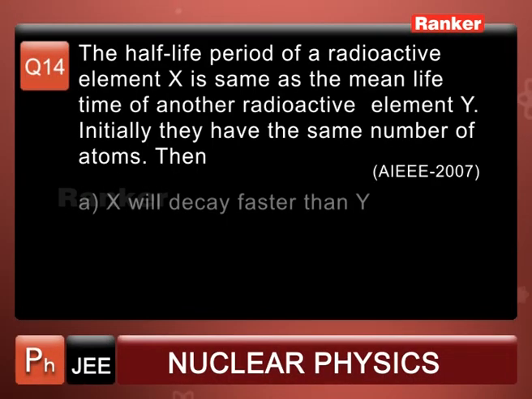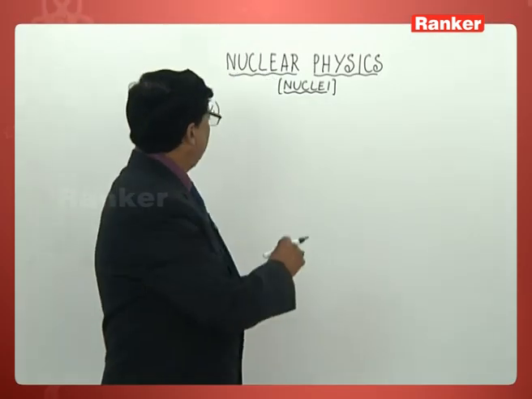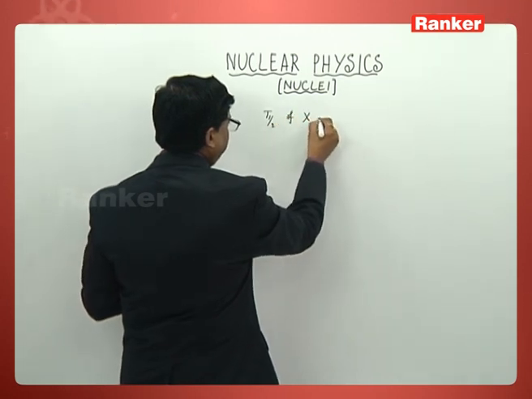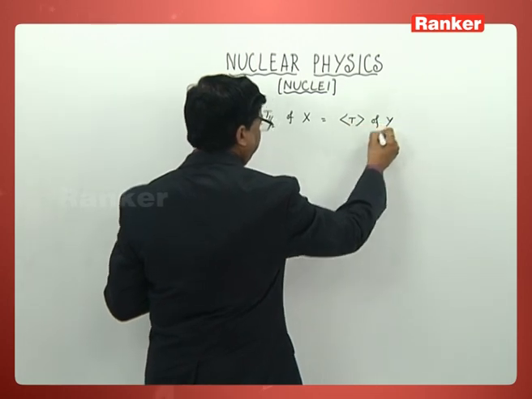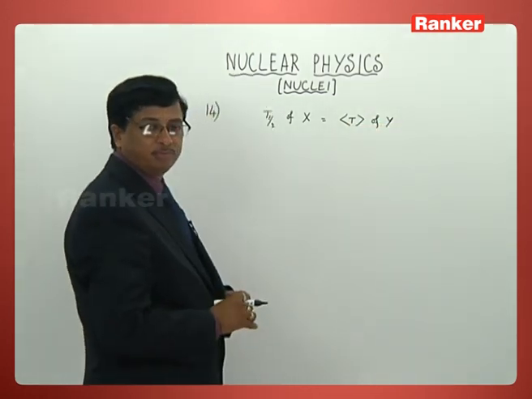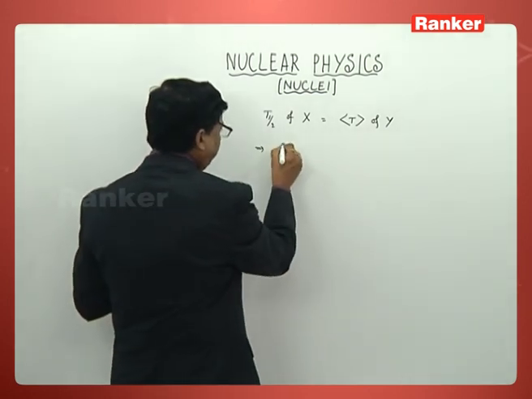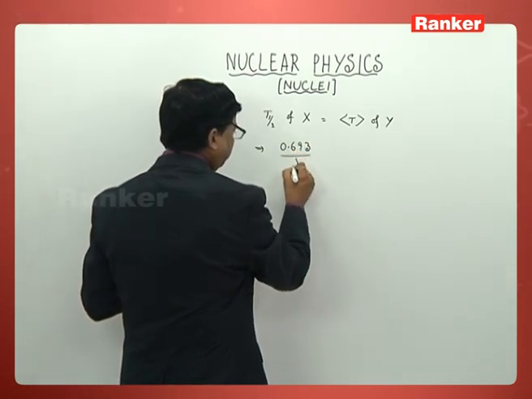The half-life period of a radioactive element X is the same as the mean lifetime of another radioactive element Y. Half-life period of X is equal to mean lifetime of Y. In reality, all of you know pretty well, half-life period by formula is 0.693 by lambda.